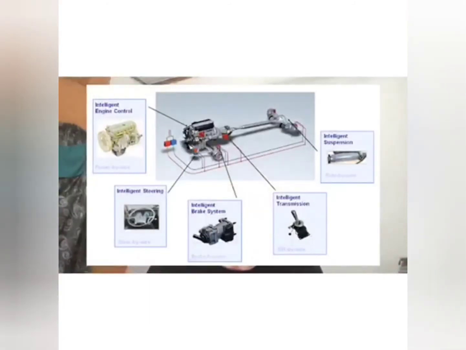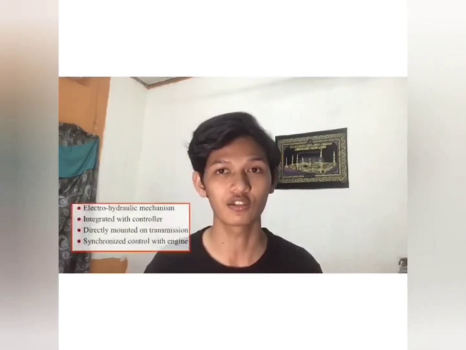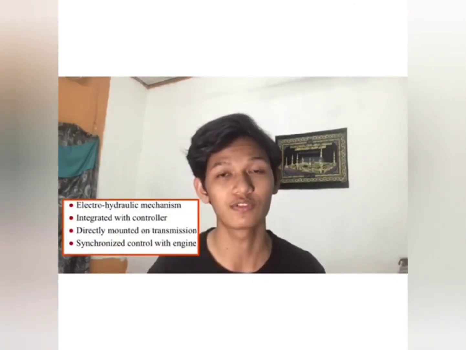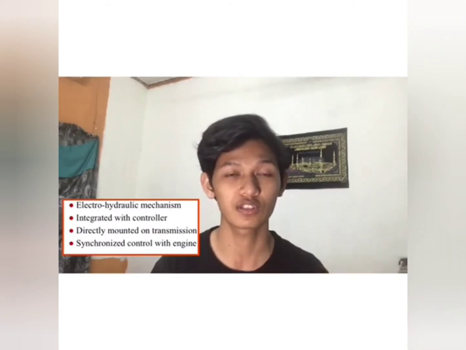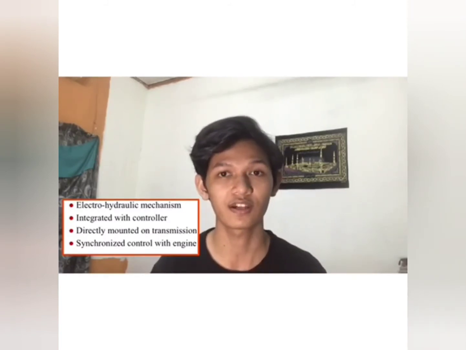Next, with the features of the continuously variable transmission, the gear shift is smoother than conventional MT because of the intelligent shift control actuator. This intelligent shift control actuator consists of 4 components, which is the electro-hydraulic mechanism integrated with the controller. It is directly mounted on the transmission system, and finally, it is synchronized with the engine, synchronized control. The uniqueness of this continuously variable transmission is that it creates more efficient driving and also a speedy shift to the vehicle.